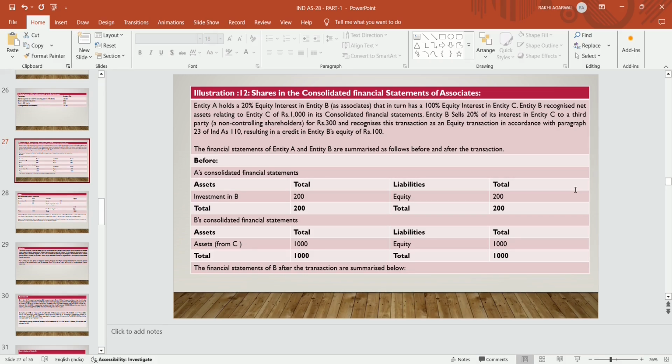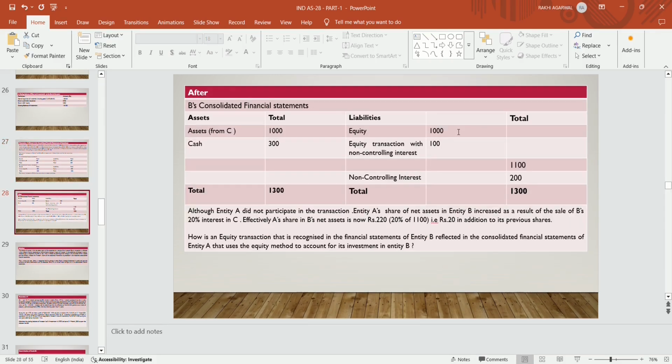So the asset from C Limited becomes 1,000 before selling the 20% stake of C Limited. This was the picture. Now the financial statement of B Limited after the transaction is summarized: after selling the 20% stake of C Limited, in B's consolidated financial statement, 20% of 1,000 is 200, and it is sold at 300 net consideration, so it gets 300 in cash. Non-controlling interest becomes 200. The remaining 100 is to be added to the equity.